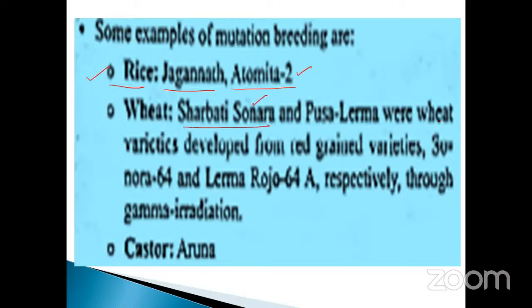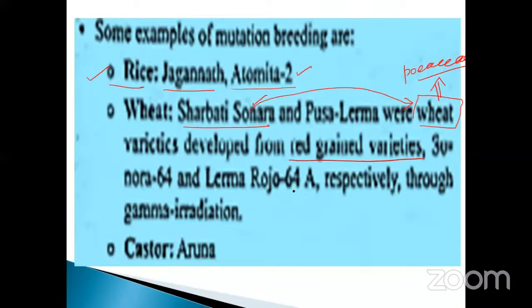Pusa Lerma, these are wheat. Don't forget. They may ask the question, Sharbati Sonora is a wheat. This also belongs to the family Poaceae.